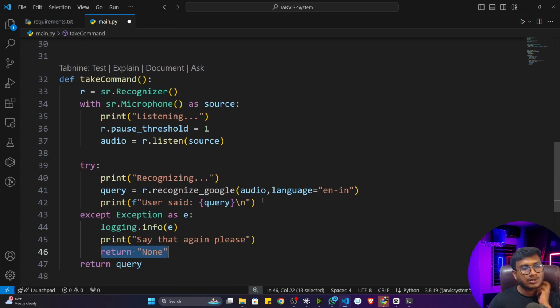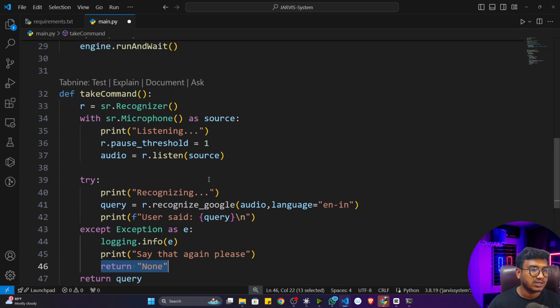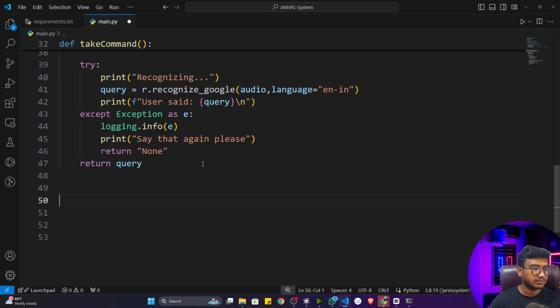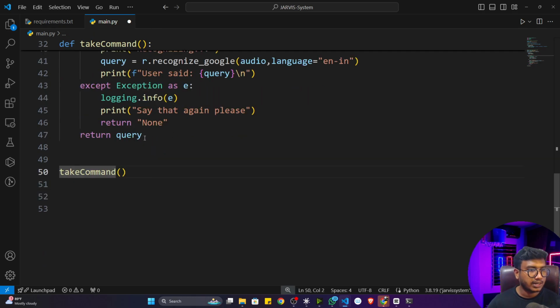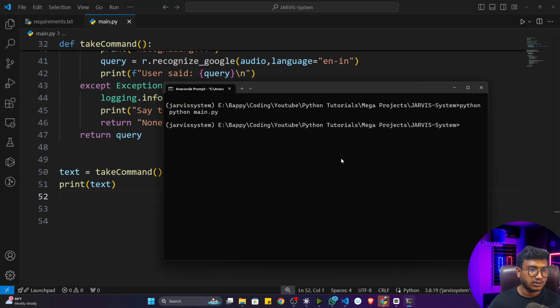Now let me execute the code and show you whether everything is fine or not. Simply I can call this function, and it will return the query. So I will store it in a query, or I can store it in text, and I can print this text. Now I'll open up my terminal and execute the program. I'll just write python main.py.